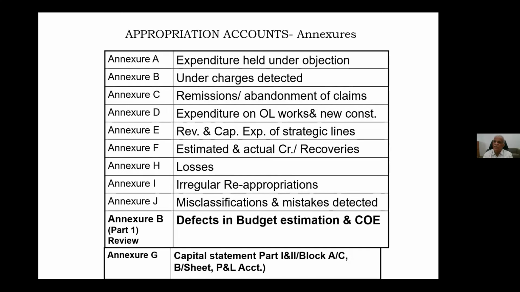But later, again during the budget reviews, suppose they ask more, then if you allow, it is irregular reappropriation. So that is Annexure I.